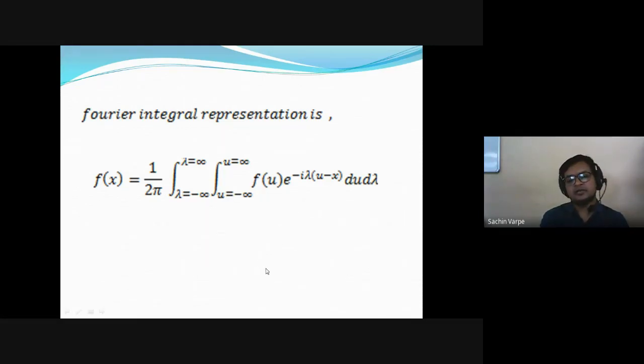For example, the sine function is an odd function. If we integrate over a two-sided interval, for example minus 1 to 1, minus 2 to 2, minus 3 to 3, minus infinity to plus infinity, these are called two-sided intervals.